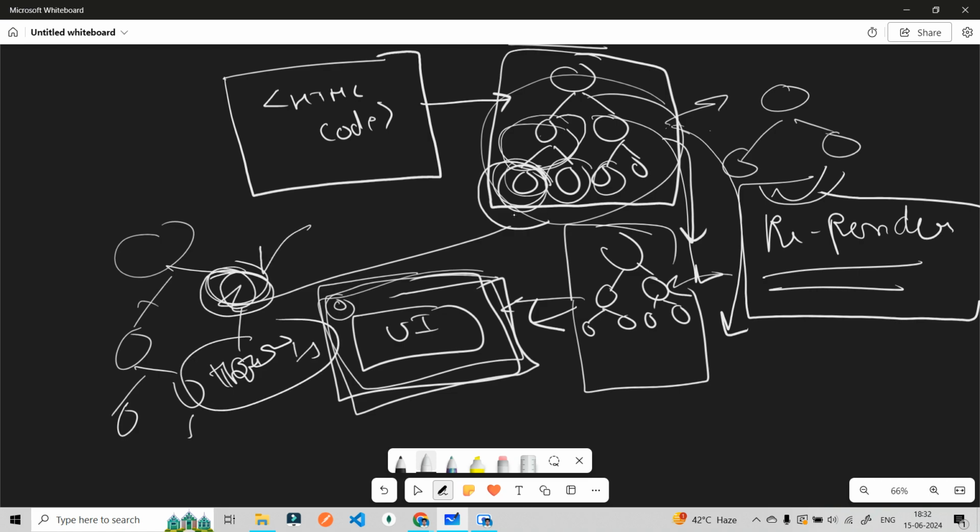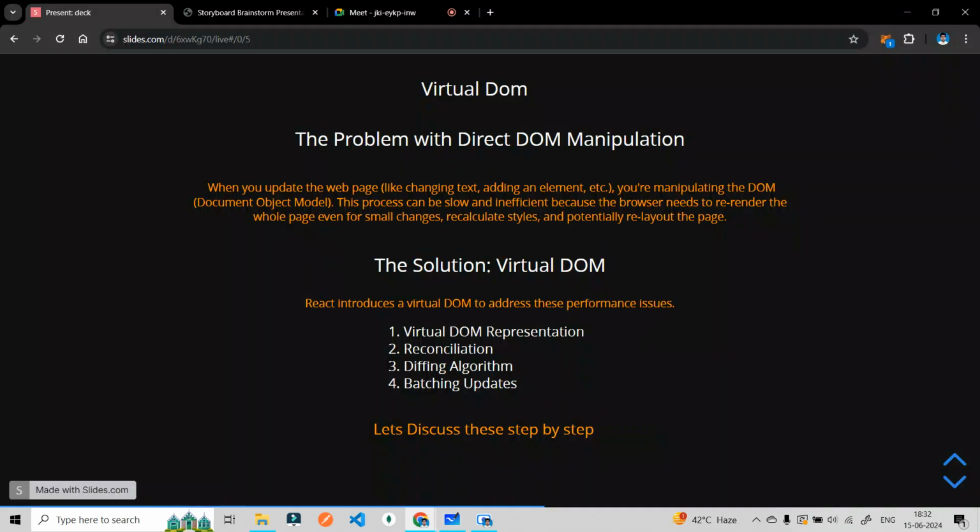If I am manipulating this node, all these children will be recreated. Not only these children, the whole tree will be recreated. So it is a very inefficient method. The process can be slow, it can take time and be inefficient because the browser needs to re-render. This is what it is saying in simple terms.